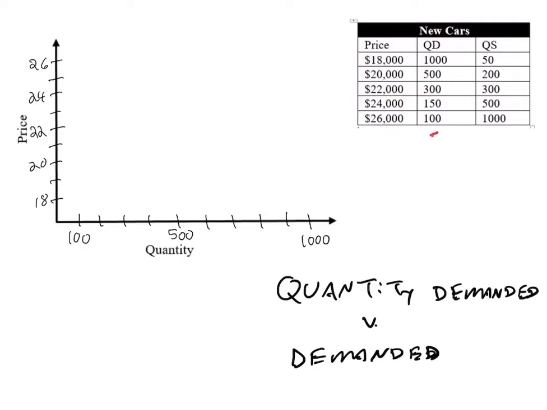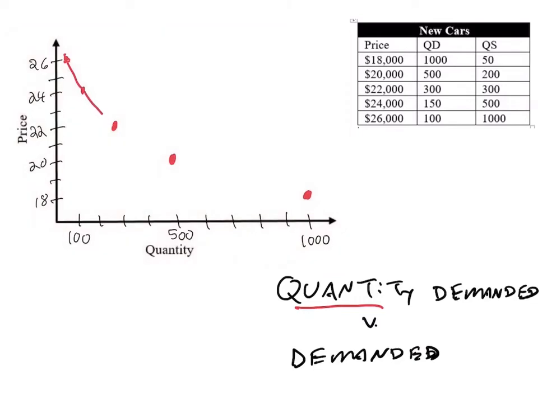That is what quantity demanded refers to, not to be confused with a shift in the demand curve. Let's draw the demand curve real quick. On this demand curve, 1,000 people demand a new car at $18,000. At $20,000, only 500 people demand it. At $22,000, only 300 people demand it. And at $24,000, only 150 people demand it, roughly there. And at $26,000, only 100 demand it.